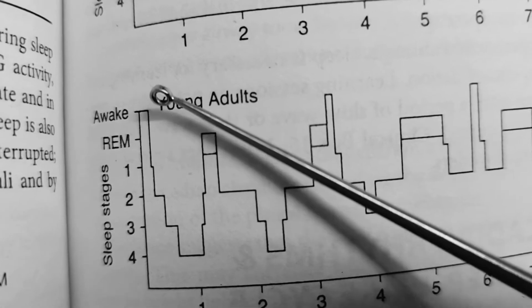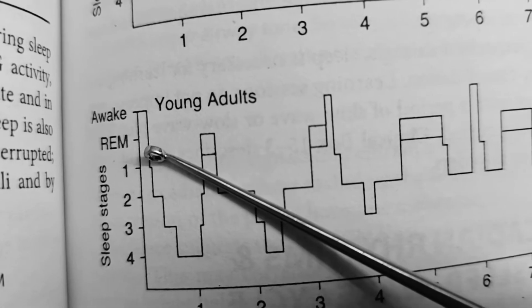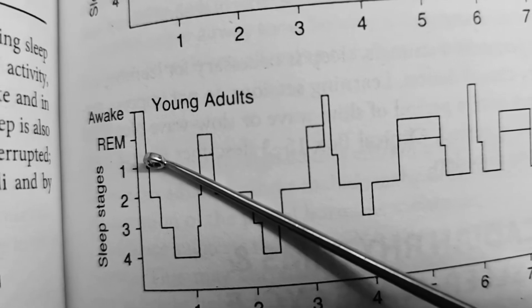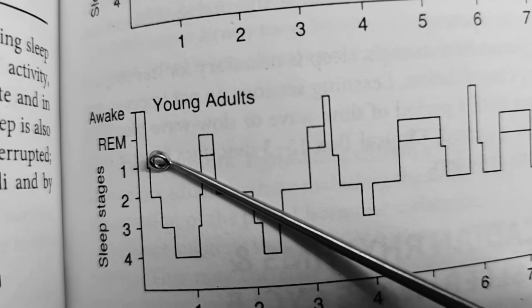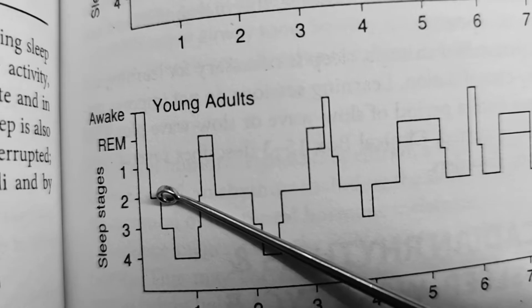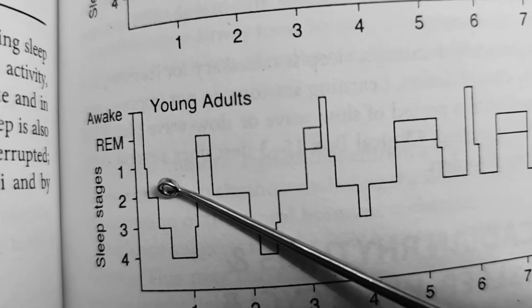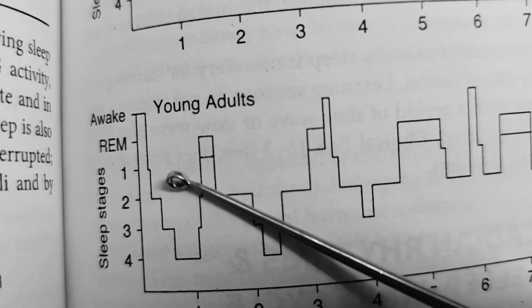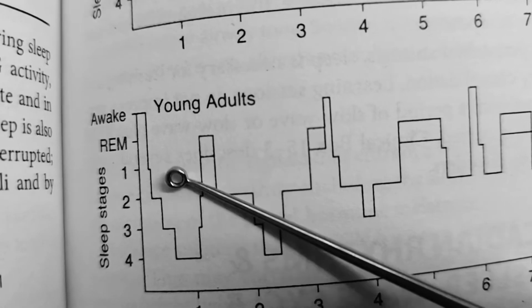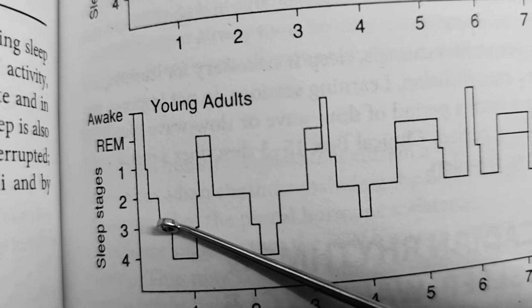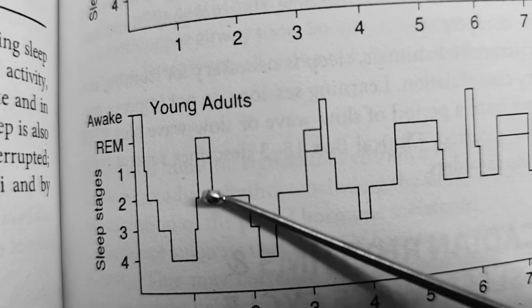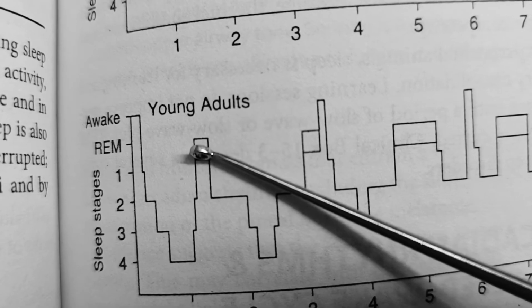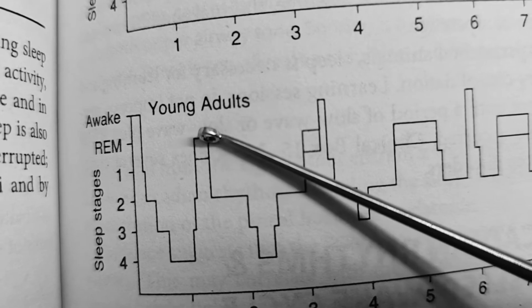Then they enter into the REM sleep. Then stage 1, a very short period in stage 1, then stage 2. This is about 15 minutes. Then they go into stage 3, then stage 4, and again stage 3, stage 4, stage 1, and REM sleep.